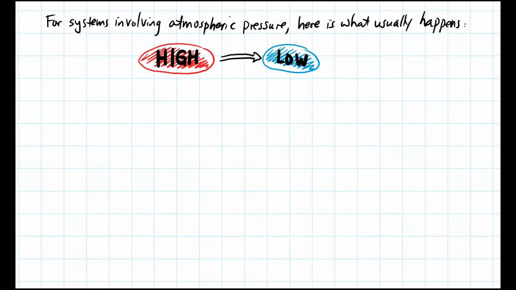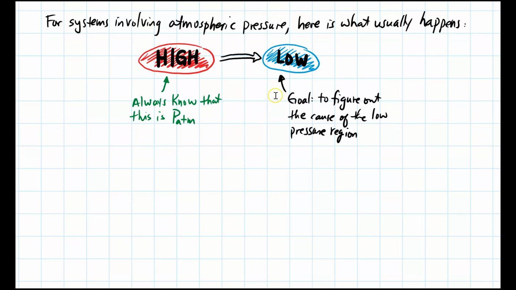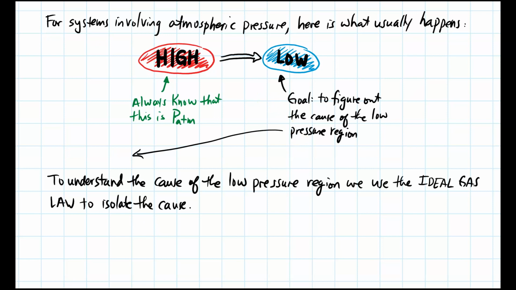For systems involving atmospheric pressure, here's what usually happens. I have a high pressure region and I have a low pressure region. The high pressure region, we always know that it is atmospheric pressure. Our goal now is to figure out what caused the low pressure. That is, we want to figure out the cause of the low pressure region. To understand the cause of the low pressure region, we use the ideal gas law to isolate the cause. There are three different causes.